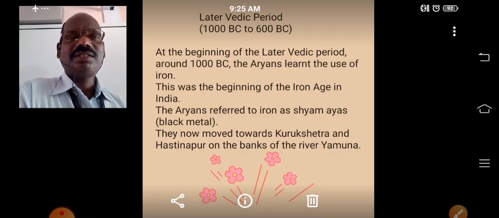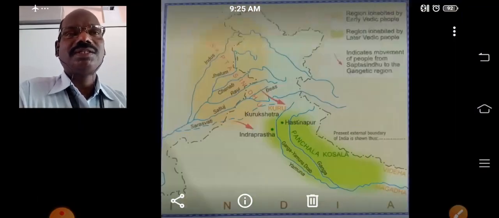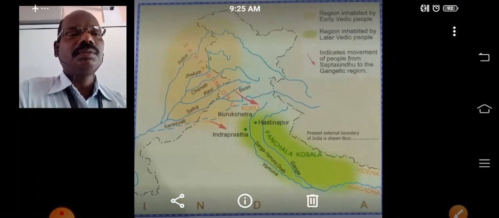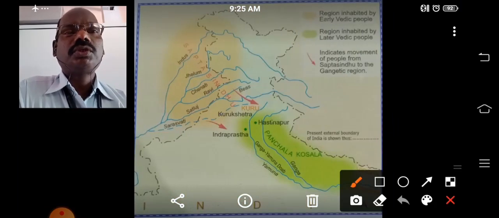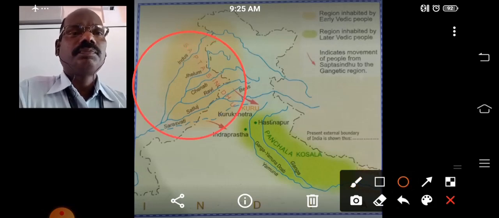These two places were on the bank of the river Yamuna. I can show you the place. See here, the Saptasindhu region is located here. From there, they moved to this region.